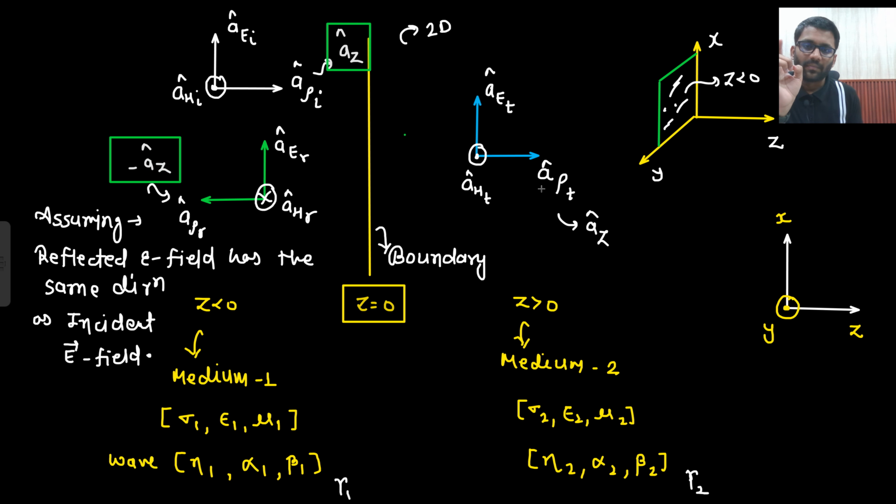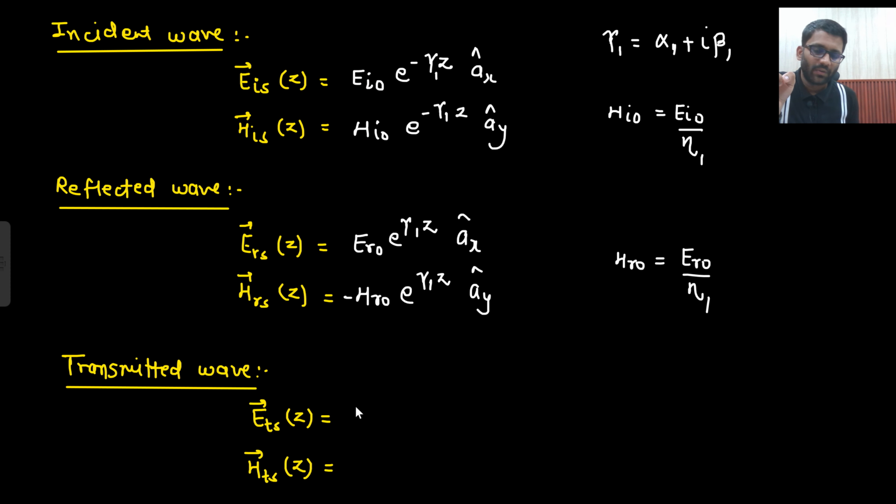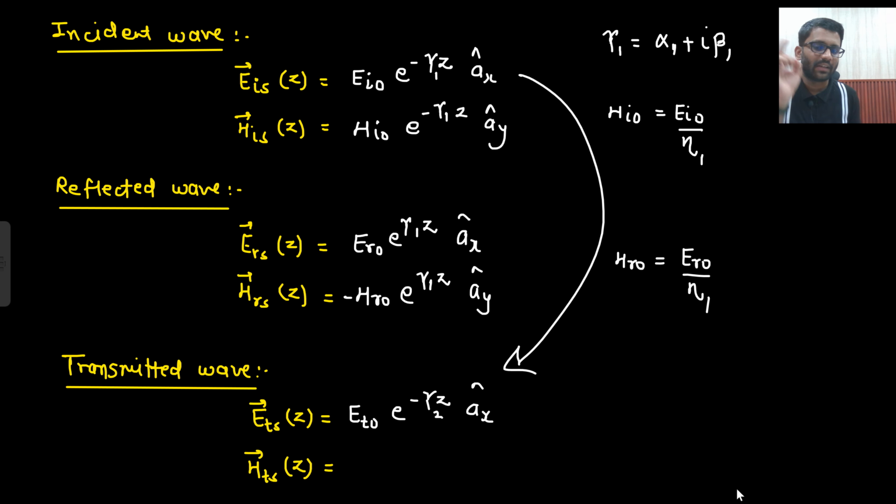Minus az cap, plus az cap and plus az cap. What will be its magnitude? E0 e to the power minus gamma z. Gamma 1 or gamma 2? Gamma 2, because the medium got changed. Gamma 2 z. And what is the direction of the electric field? This did not change. They have the same direction.